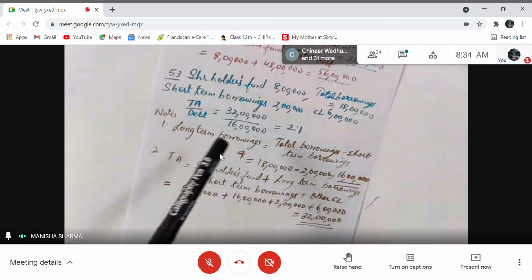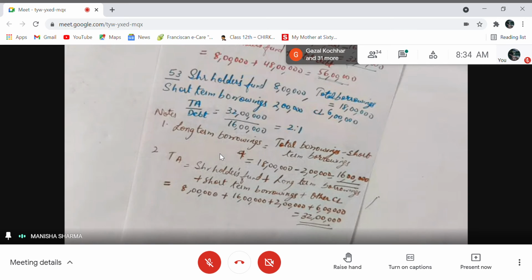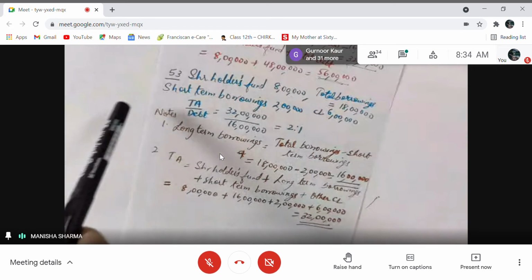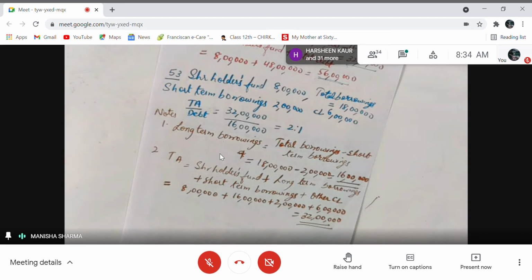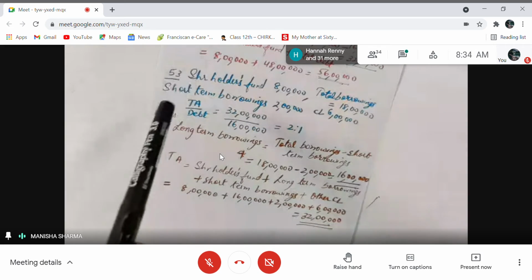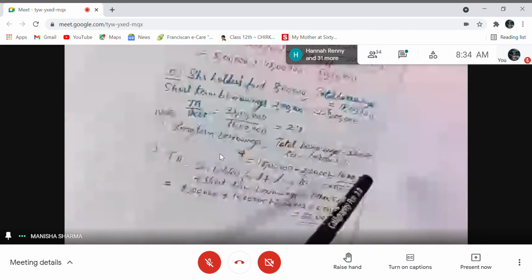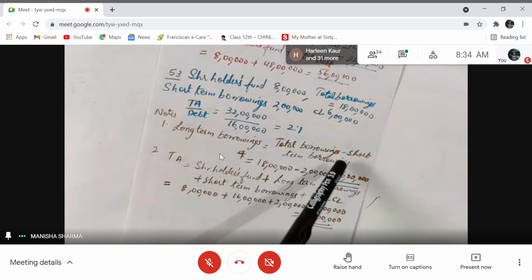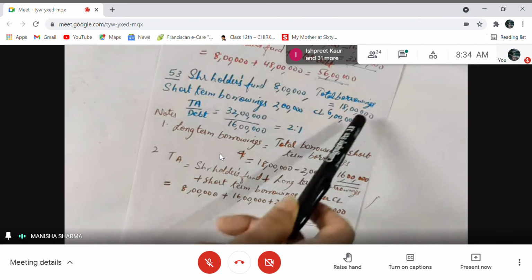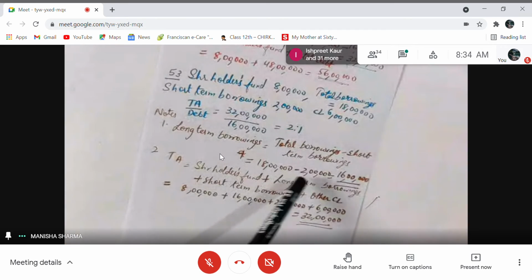Now let's see. They have given you total borrowings and short-term borrowings, so we need long-term borrowings. Total borrowings are equal to long-term borrowings plus short-term borrowings. Applying that same concept, long-term borrowings are equal to total borrowings minus short-term borrowings. So both are given: 18 lakhs minus 2 lakh, I get 16 lakh will be the long-term borrowing.